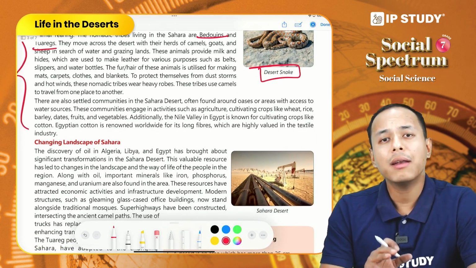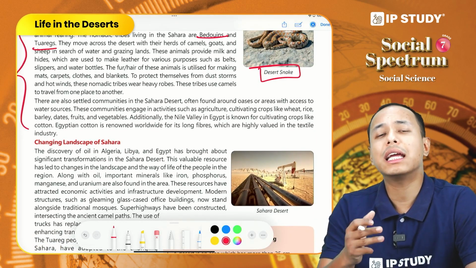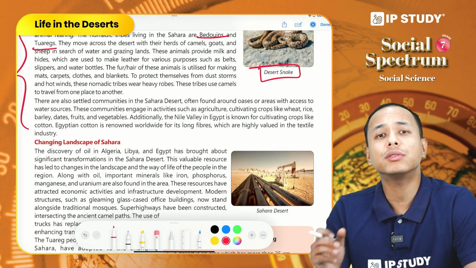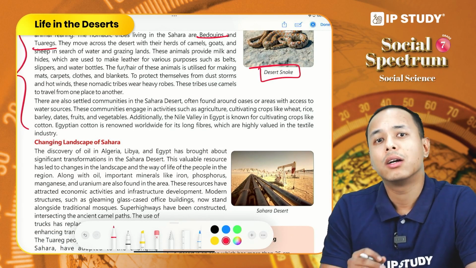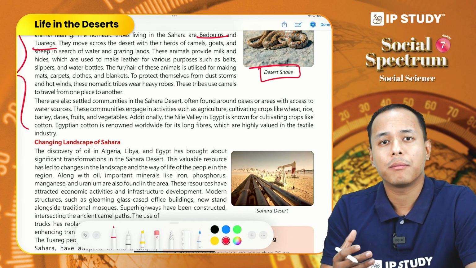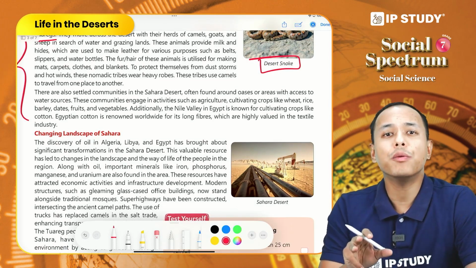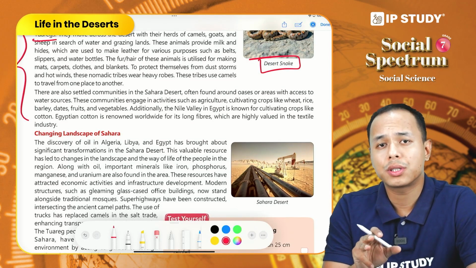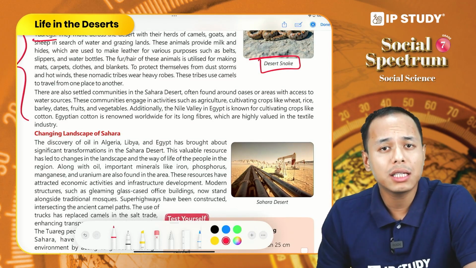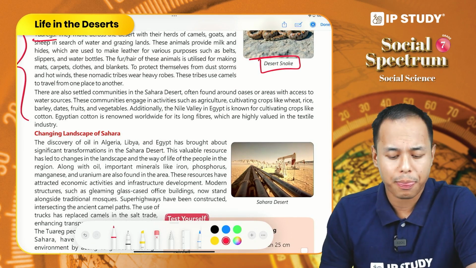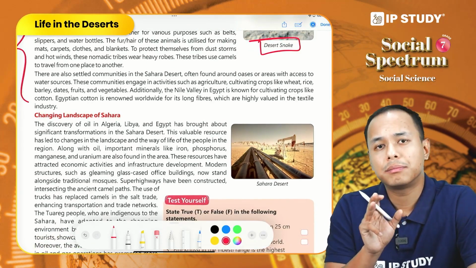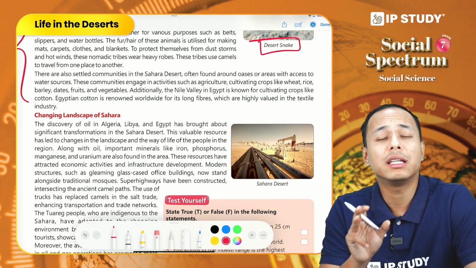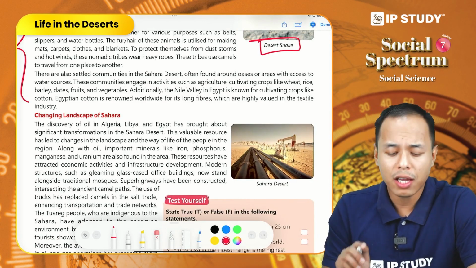And by breeding these animals, they get many animal products that help them to survive in the desert, like milk, meat, leather, and fur also. In fact, fur is used to make carpets, clothes, coat, and many other things which they use on a daily basis. Talking about the clothes they wear, the nomadic tribes living in Sahara desert, they wear heavy robes.